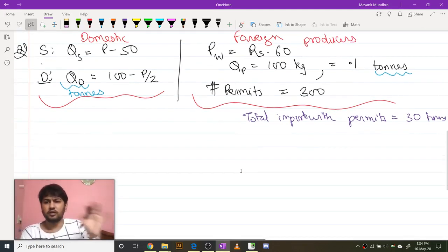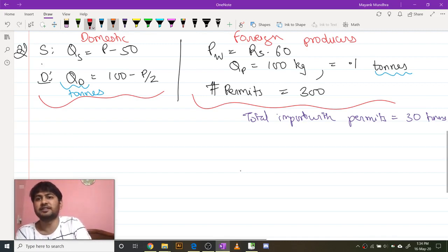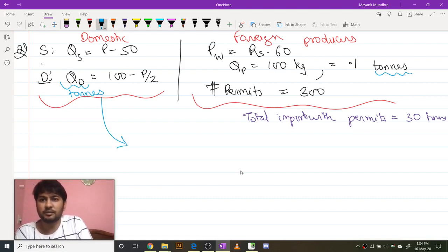So first of all, what is the price which is going to exist in this economy without any permit being sold? That's the question at hand. If you just consider the domestic market, then if you equate quantity supplied to quantity demanded, you get P minus 50 equals 100 minus P by 2.